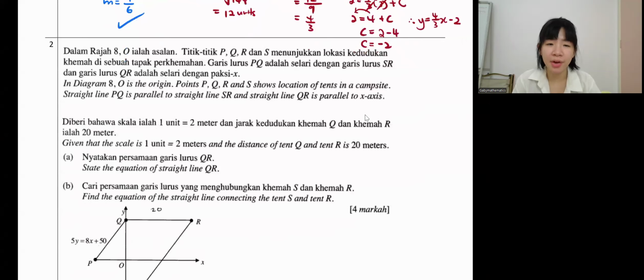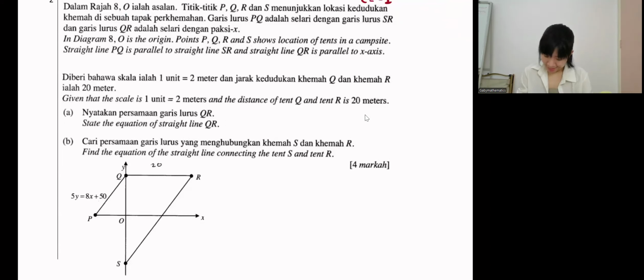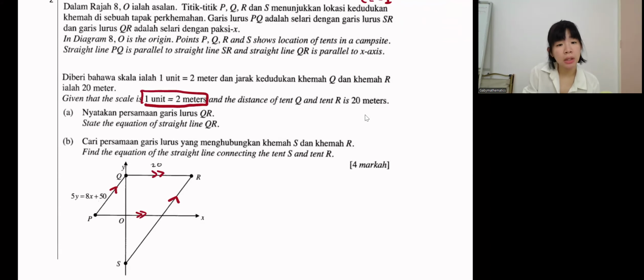Okay, in diagram 8, O is the origin. Points P, Q, R as shown are the locations of tents in a campsite. Straight line PQ is parallel to straight line SR, and QR is parallel to the x-axis. So here they say PQ and RS are parallel, put arrows. QR and the x-axis are parallel. So that's what the question says. Given that the scale is 1 unit is 2 meters, and the distance between tents Q and R is 20 meters.